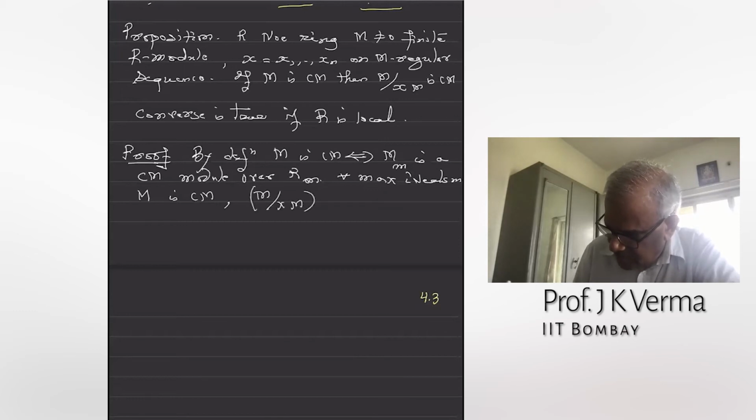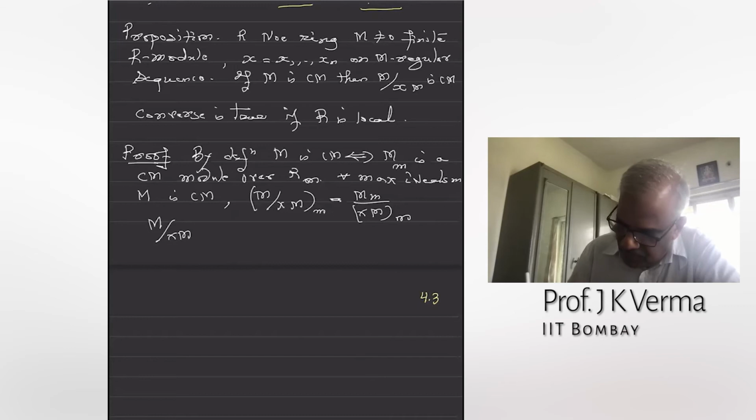So M mod xM is Cohen-Macaulay if, when I localize at any maximal ideal, that is Cohen-Macaulay. So this is equal to M_m over xM_m.